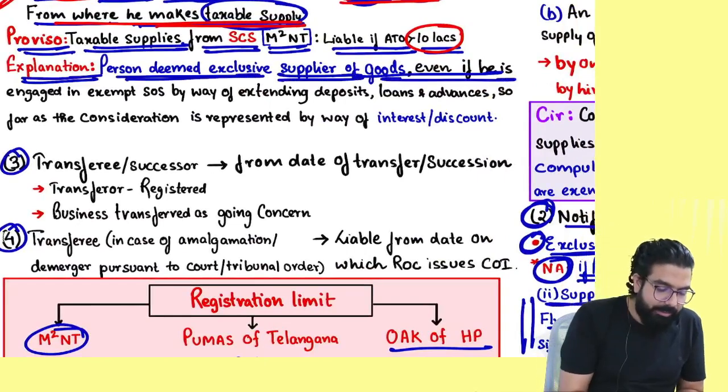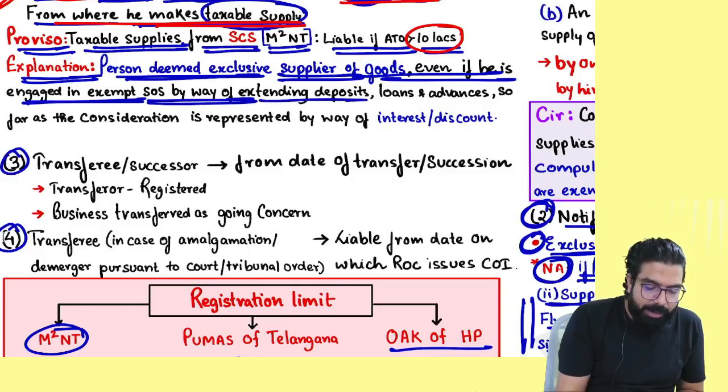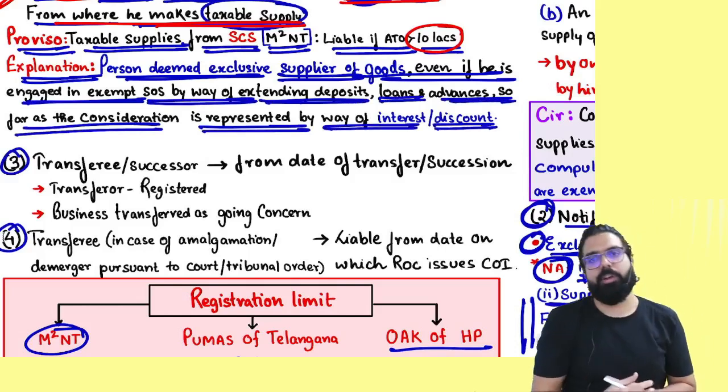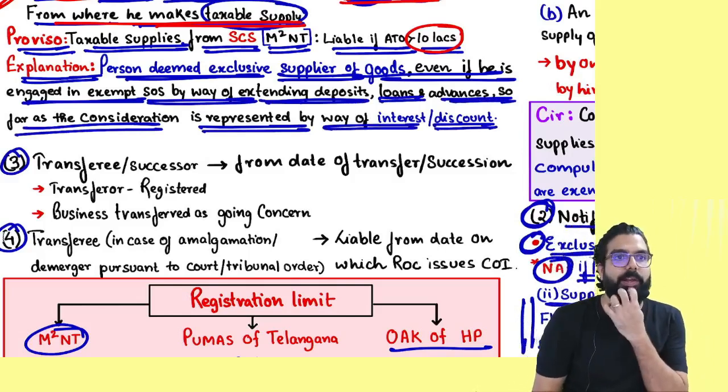even if he is engaged in exempt supply of service by way of extending deposits, loans and advances, so far as the consideration is represented by way of interest or discount. Is my point clear to all? Can we go ahead, everyone?